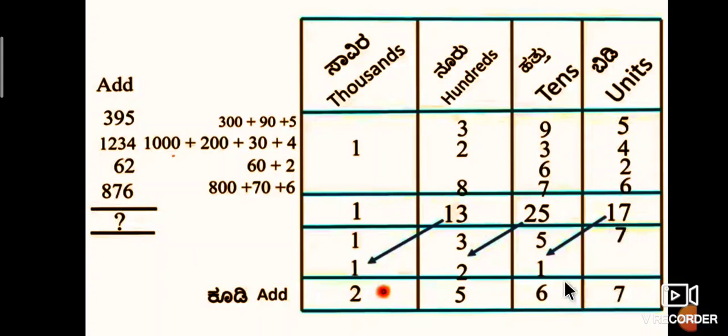7, 5 plus 1 is 6. 2 plus 3 is 5. 1 plus 1 is 2. The total sum of these numbers is 2567. It is the sum of the given numbers 395, 1334, 62, 876. Sum is